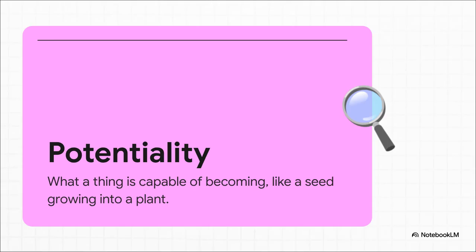And this brilliantly illustrates his solution to the whole nature of change, like how does a thing become something else? Aristotle argued that everything has a potential state. He called it dynamis, which is like a seed in the dirt, or maybe a person with the innate capability to learn the flute. That potential can then become an actualized state, or entelecheia, like a fully grown plant, or a skilled musician playing a song. Change, for all of us, is simply that journey from potentiality to actuality.